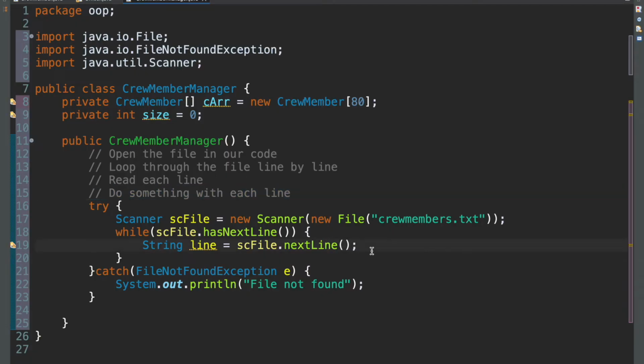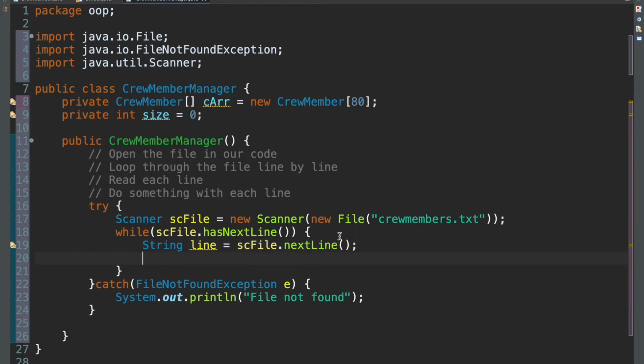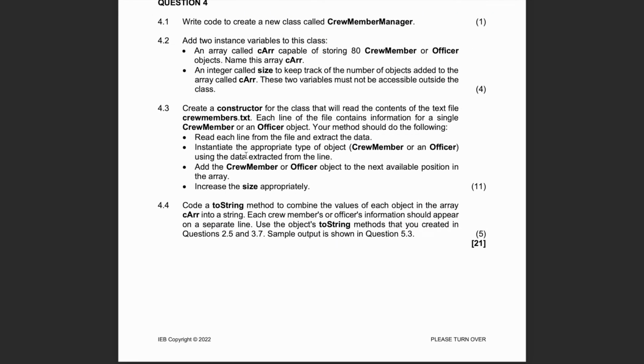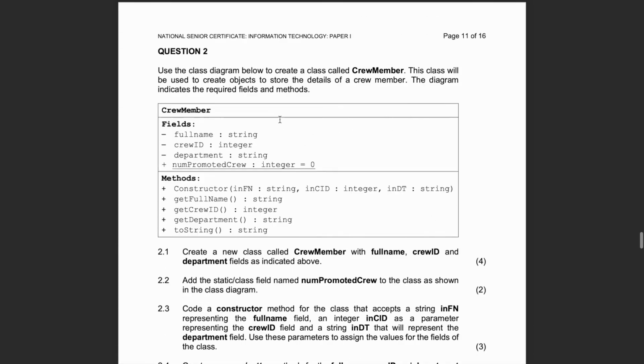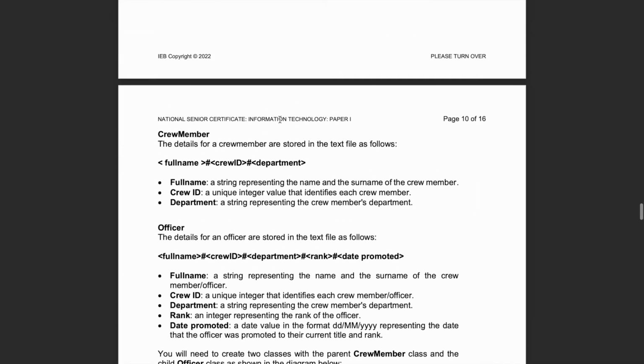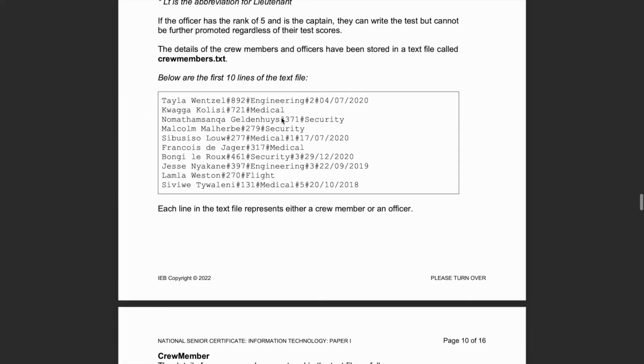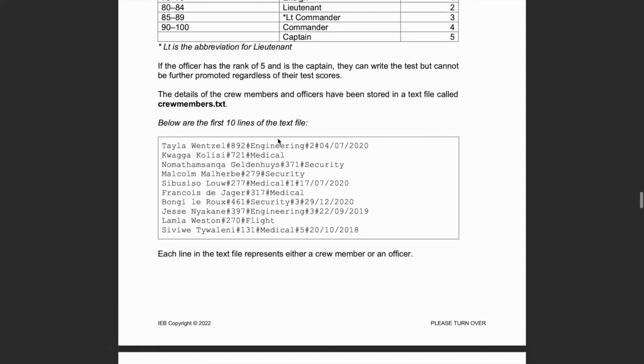So this is where we then have to come back to our question and see what's going on. So it says your method should do the following: read each line from the file and extract the data. Okay, so what does that data look like? And this is when you come back up all the way to question, not question two, the section above question two, where they explain what's going on, right? You see now how we have a use for reading here. Before we didn't have a purpose for coming here, but now we do. So this is what our file looks like. They gave us a few examples just to give us an idea of what to expect.